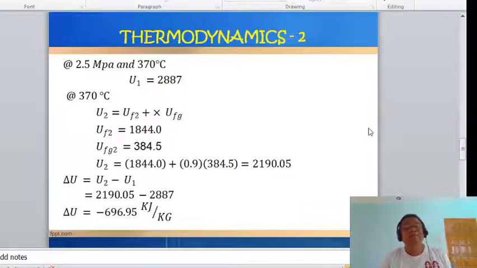Okay, and another. So delta u rather, getting now the change in the internal energy. So subtracting, that is 2190.05 minus 2887. So that is negative 696.95 kilojoules per kilogram. Okay.